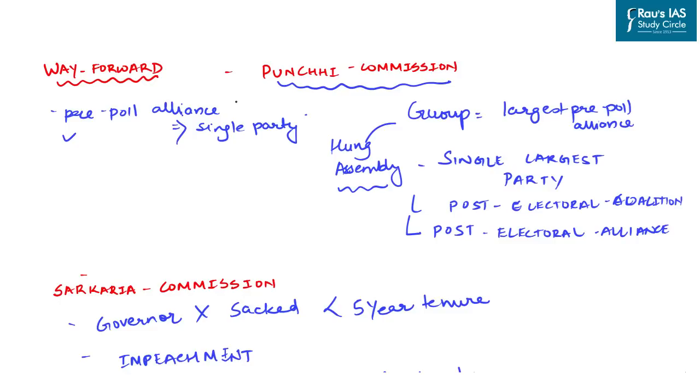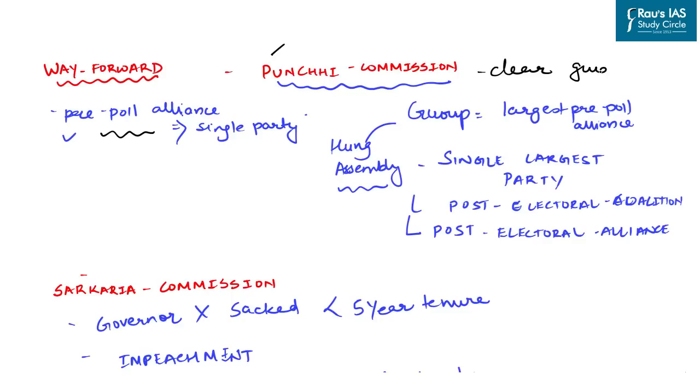with regard to the appointment, removal and the guidelines as laid down under the BP Singhal case, we need to understand what can be the way forward to improve the efficacy and protect the constitutional status of the office of governor. In this regard, central and the state government had set up various commissions to better the coordination between the center and the state. And first commission in this regard is the Punchhi Commission.